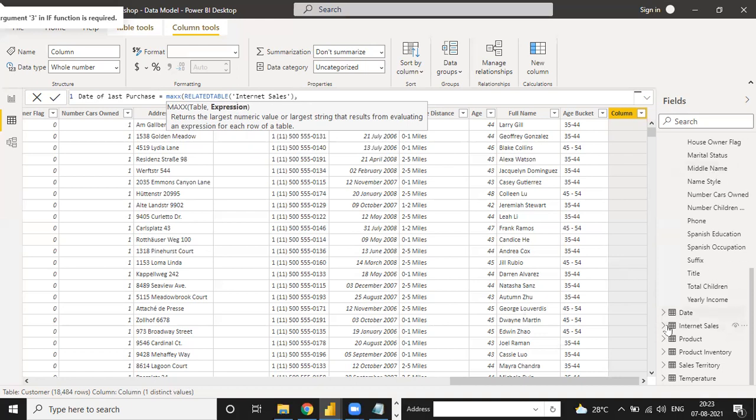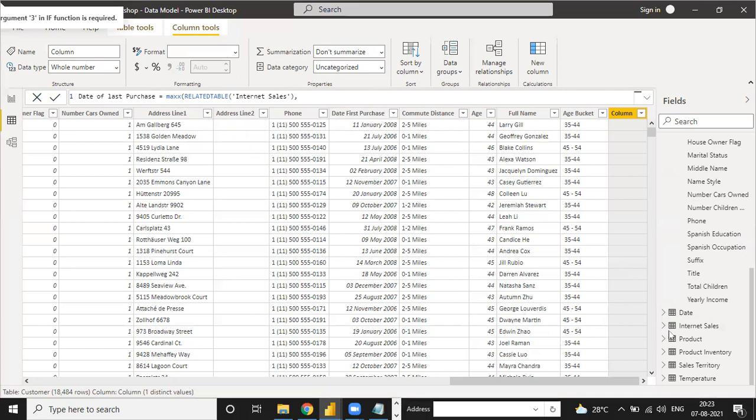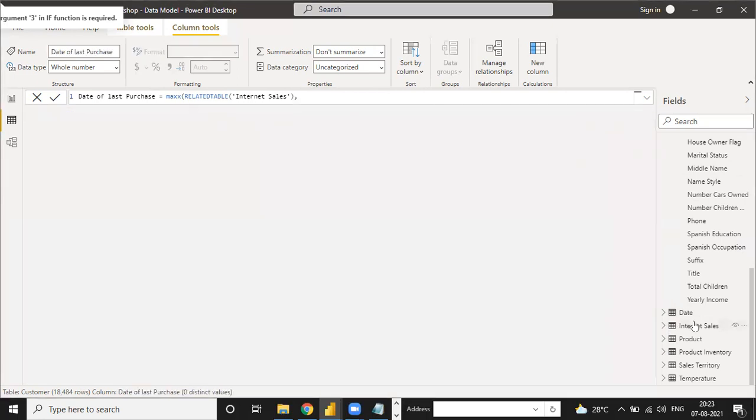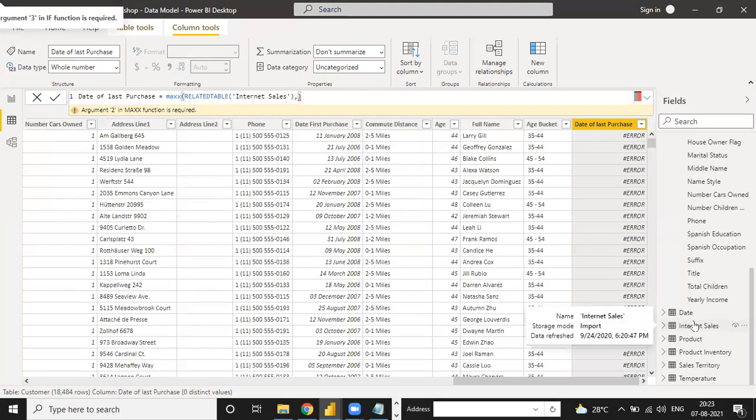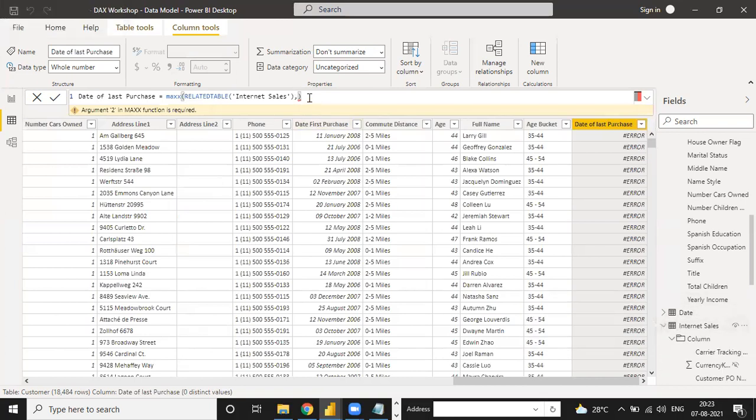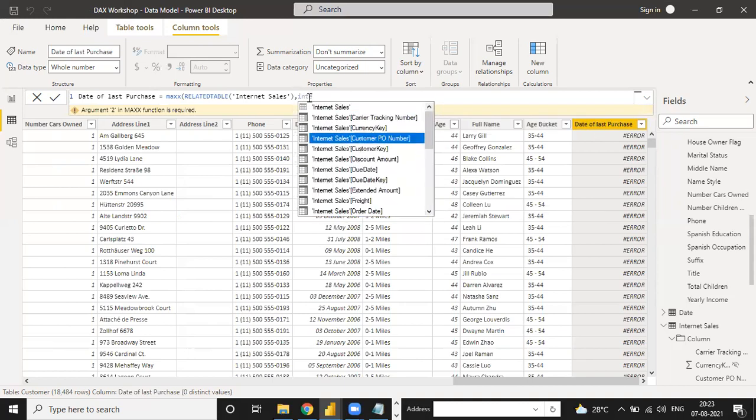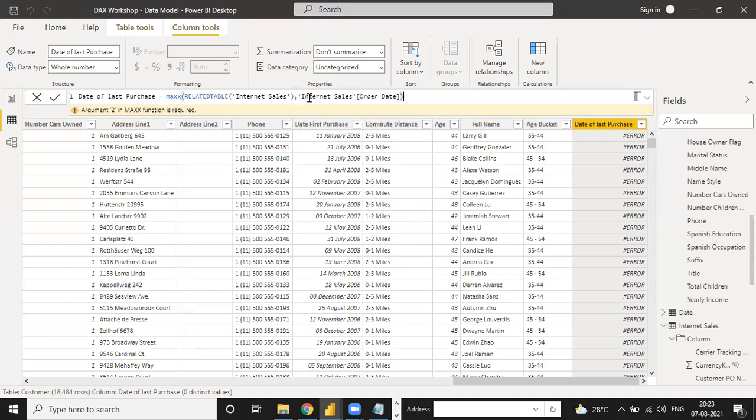So under the Internet table, see here, when we move to the Internet table, actually the formula is not written yet. So first we write the formula, then I can tell you. Under the Internet table, the order date is the column from which the date of first purchase is given to us. So Order Date, under Internet Sales, see, this one is the order date, and put the bracket here and enter.